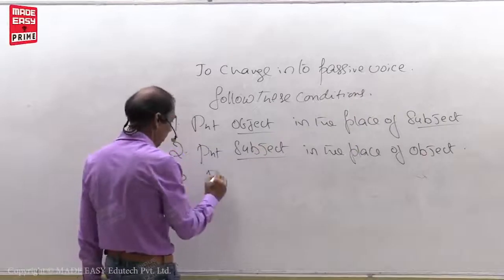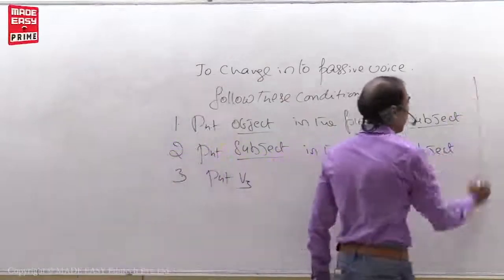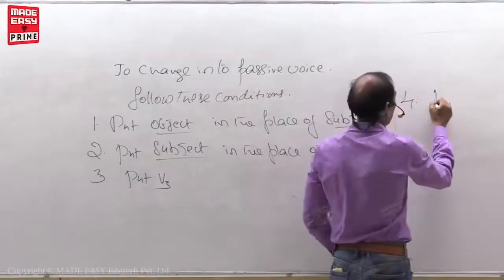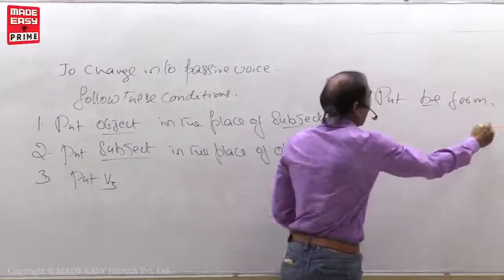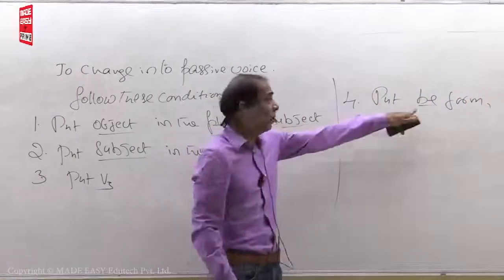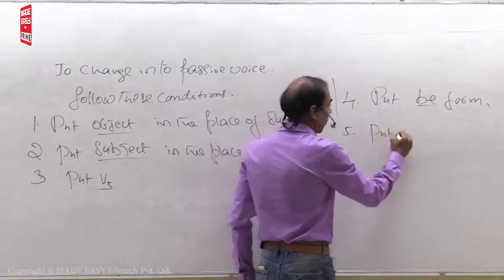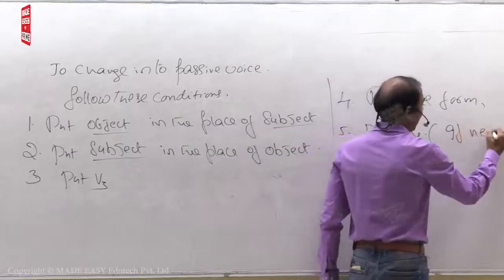3. Put V3. Fourth point, put B form. B form means I gave you the list of all 8 B forms, right? 5. Put by, write in brackets, if necessary.